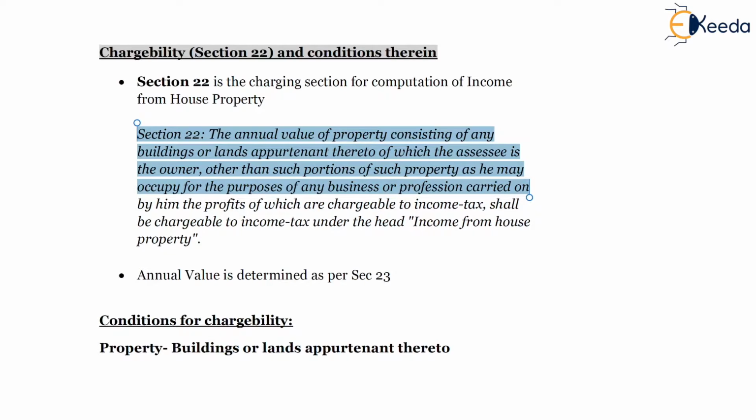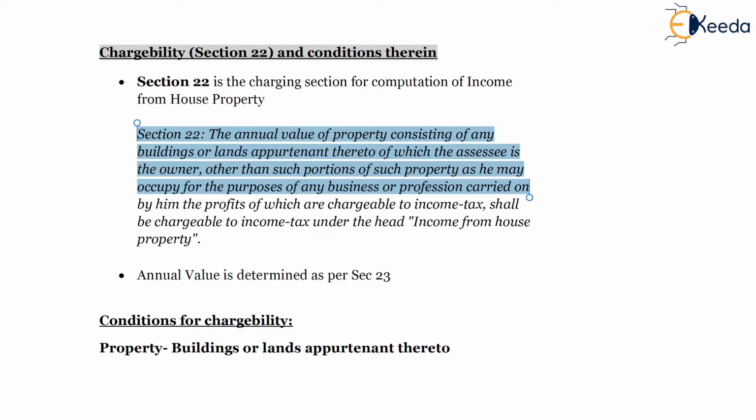So first part, it should be a building or land. Second part, the assessee should be the owner. Third part, it should be other than the business or profession carried on by the assessee. The same shall be chargeable to income tax under the head income from house property.